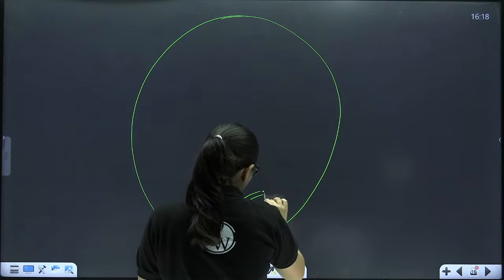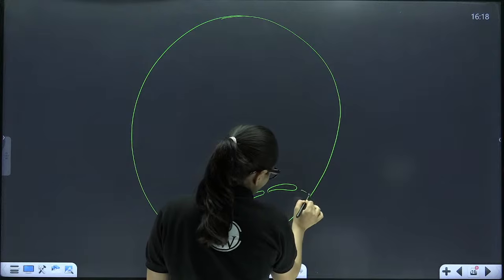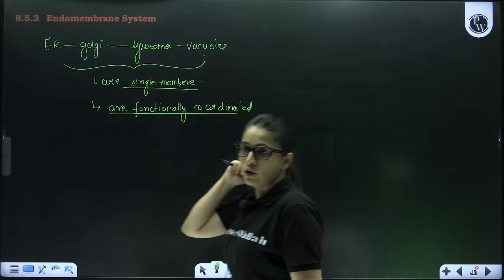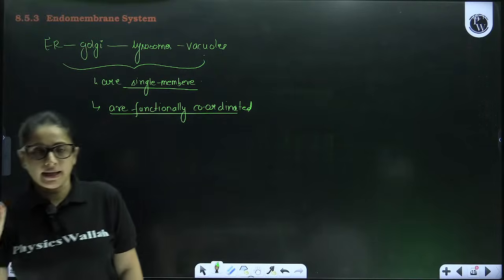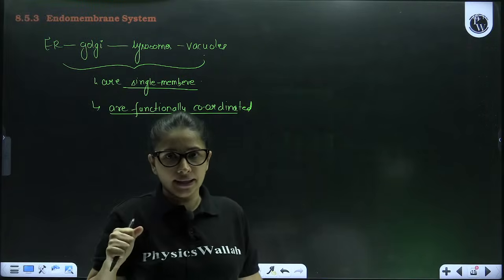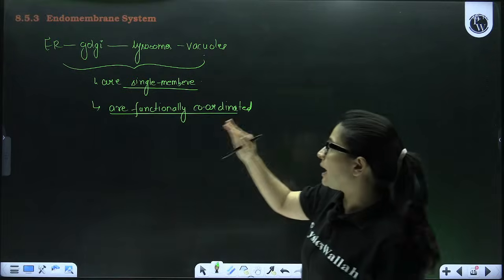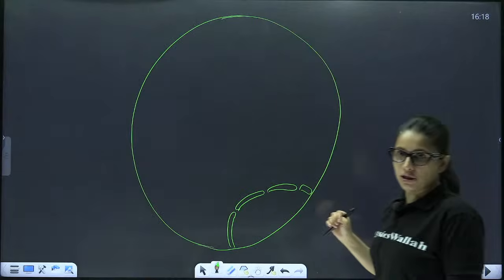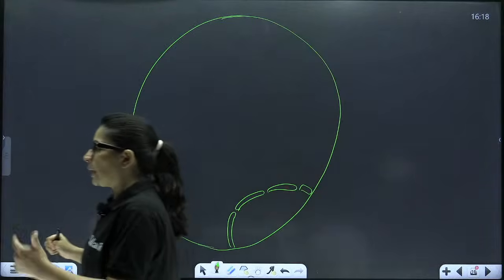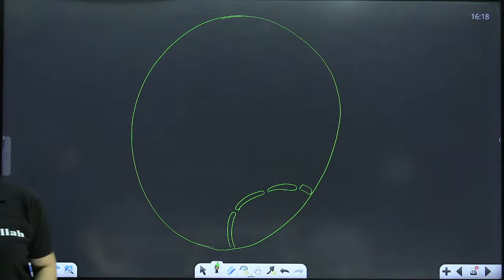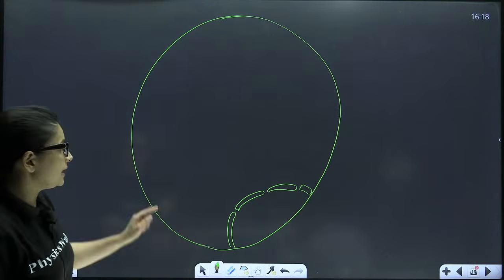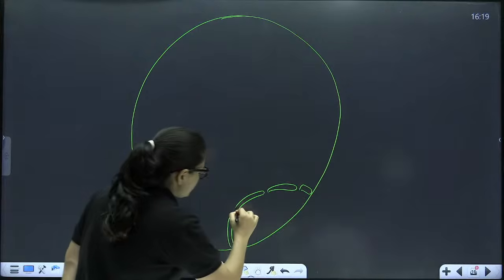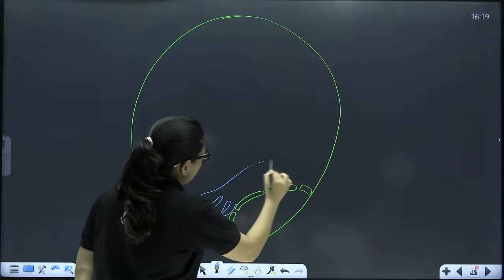Now why am I drawing the nucleus? Any guesses from anyone? I have nowhere mentioned that in the endomembrane system any of the organelles involved is the nucleus. The 4 cell organelles are ER, Golgi, Lyso and Vacuole. But when I am trying to start the explanation, I am starting with drawing a nucleus. Why? Because the outer membrane of the nucleus is the attachment site for ER.